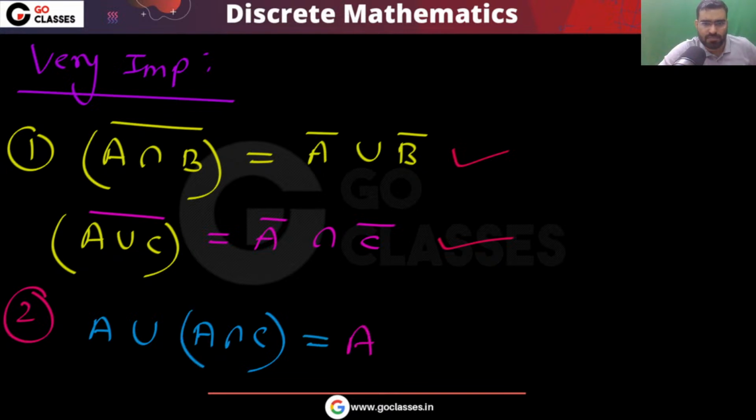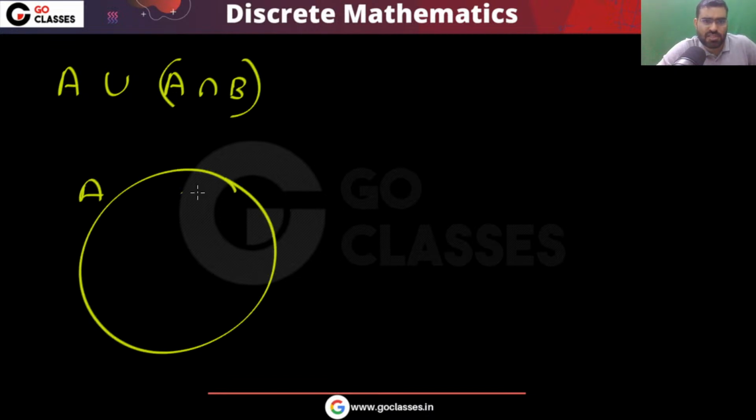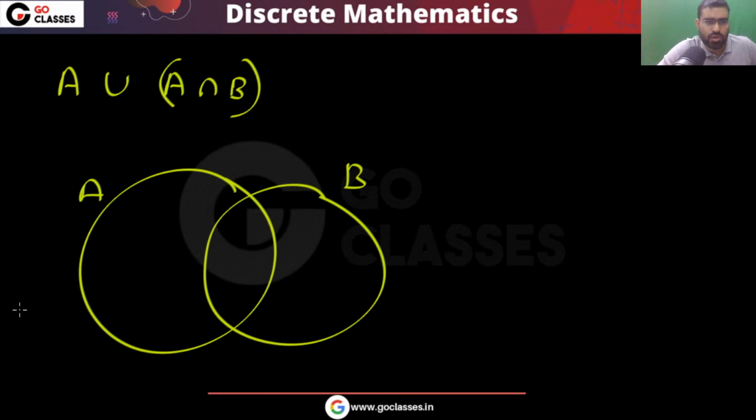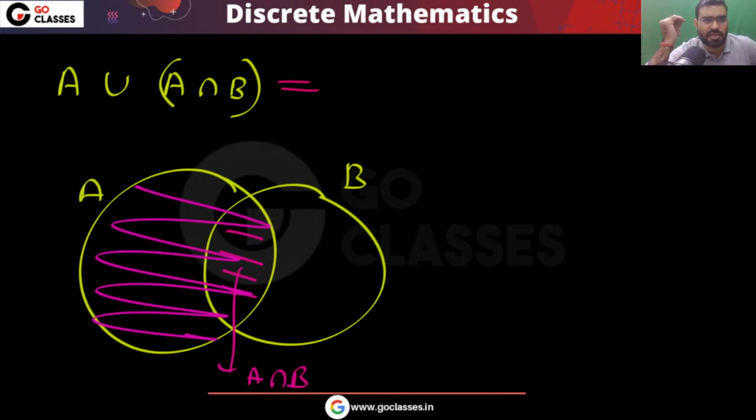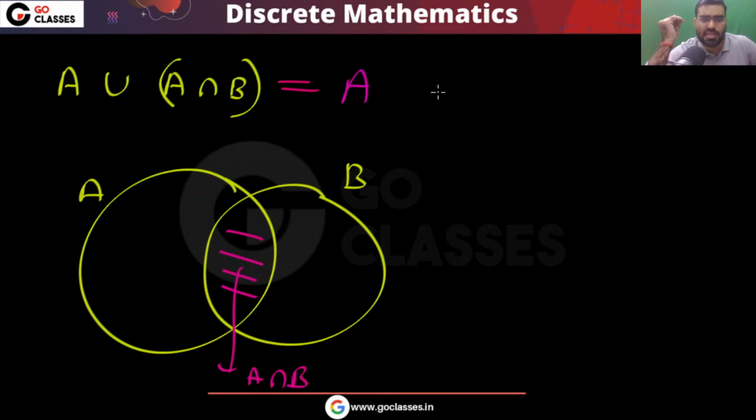See, you can prove it. This absorption law you can easily prove if you forget A union A intersection B. So how can you prove it? If this is A, if this is B, then this is A intersection B, right? Now you tell me, what is A union A intersection B? Please tell me quickly. That is the same as A, right? So very easily you can do.